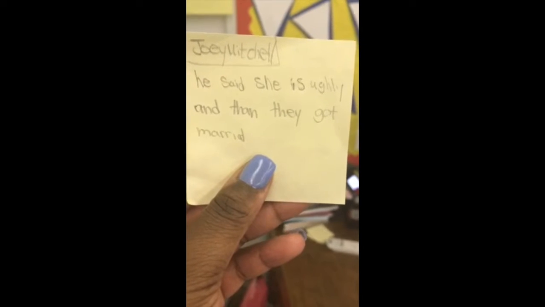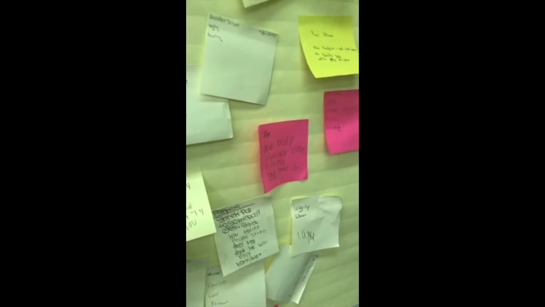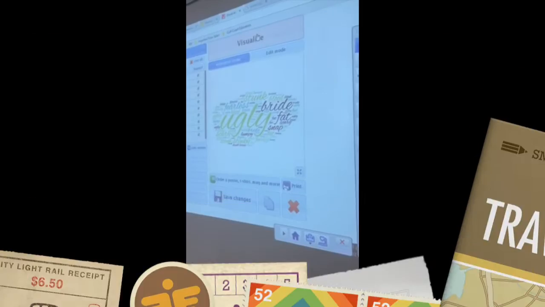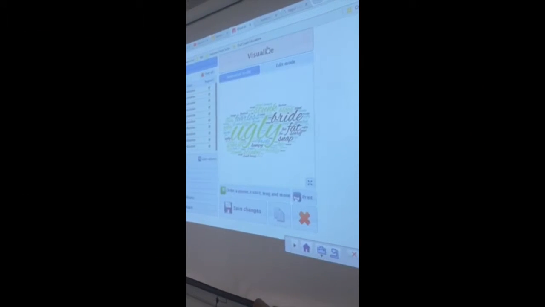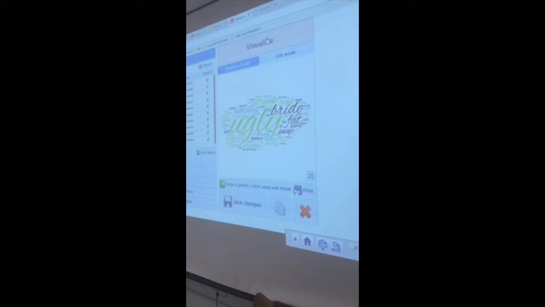He said she is ugly, then they got married. So ugly would be what kind of connotation, class? Negative. So it's going to go in this pile. And so I'm just going to keep doing this as we go through, and then we'll put it on the computer. So this is the final product of all of our words put together. So what are y'all thinking?